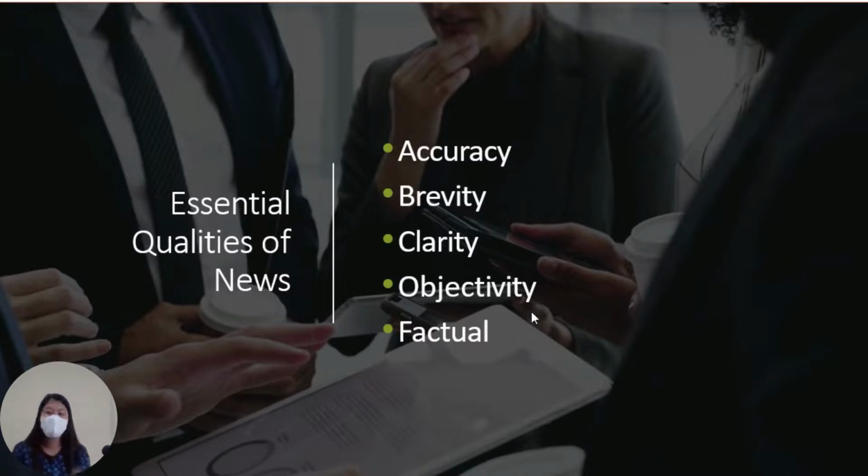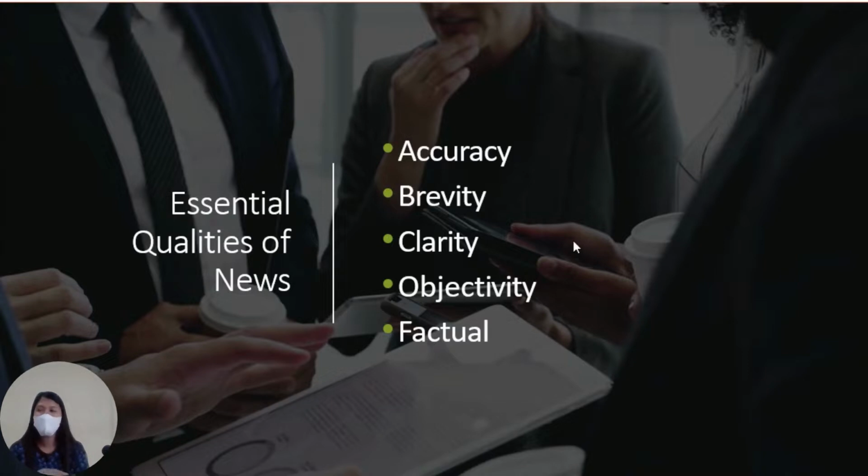We have here the essential qualities of news. That is, news must be accurate, it should contain facts, it should contain information that has been fact checked.